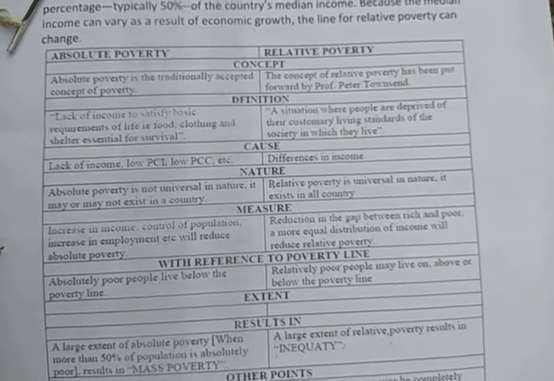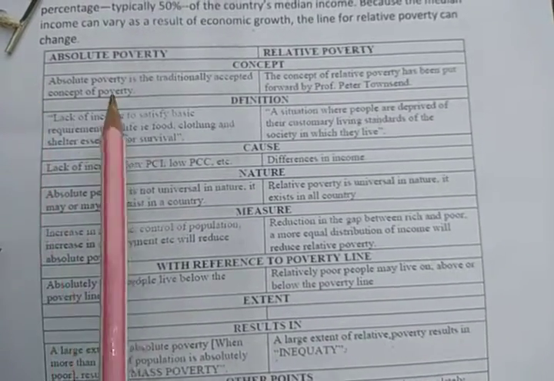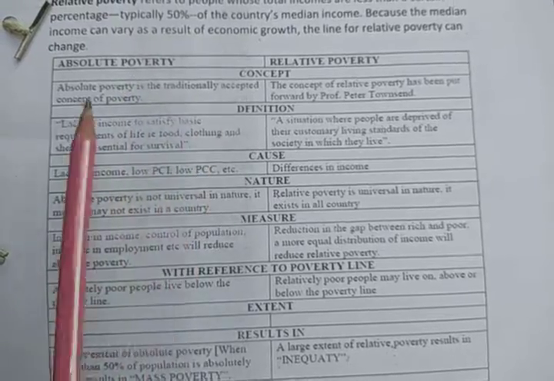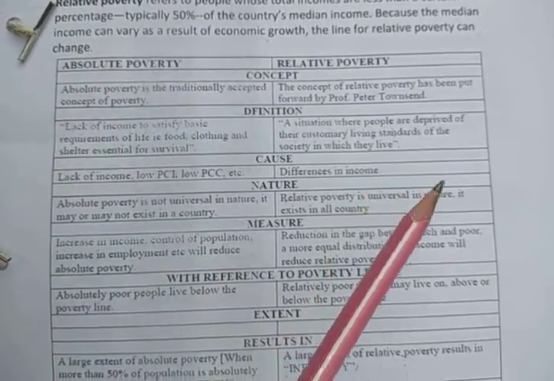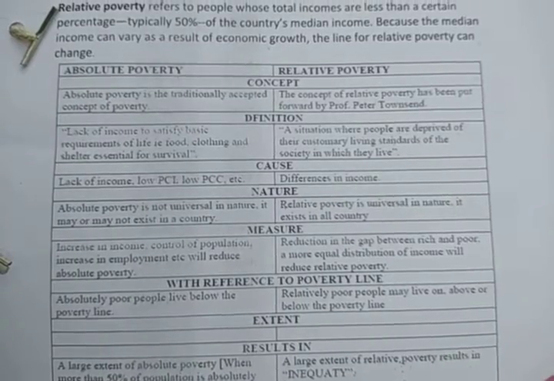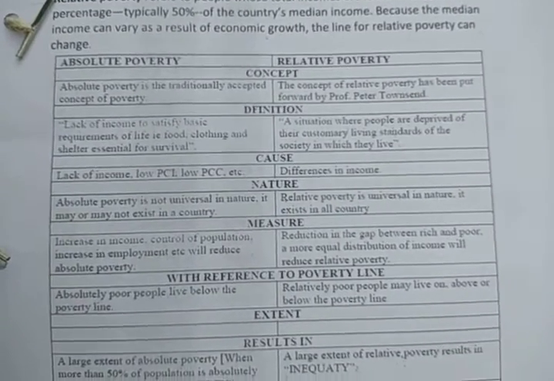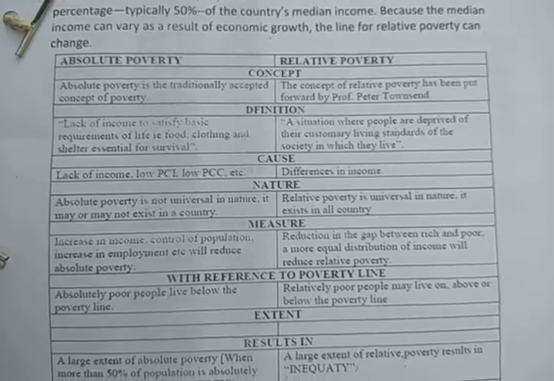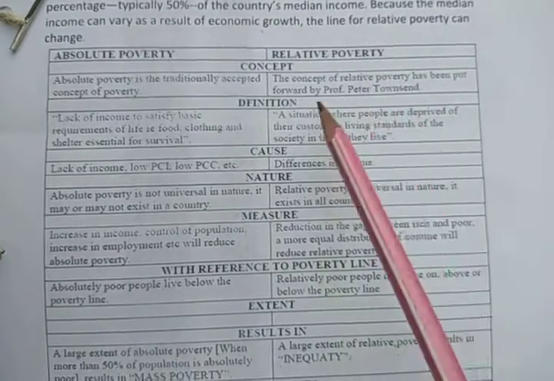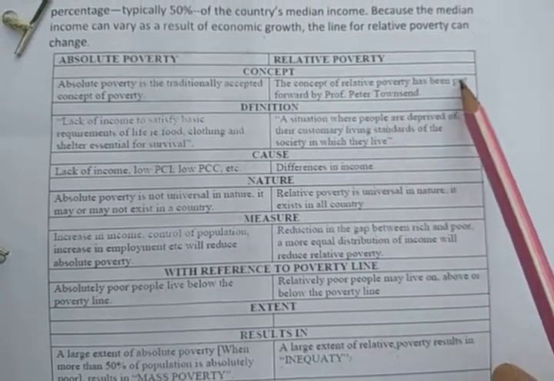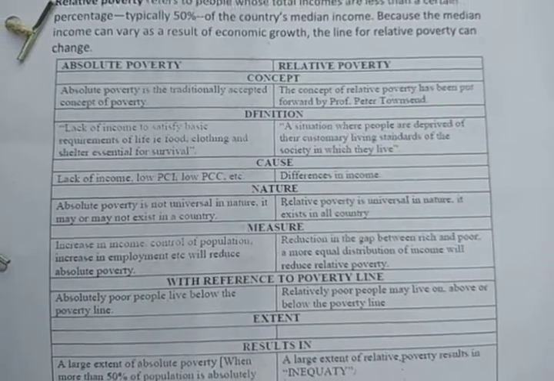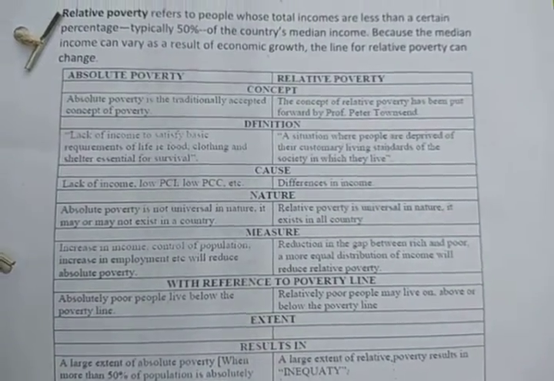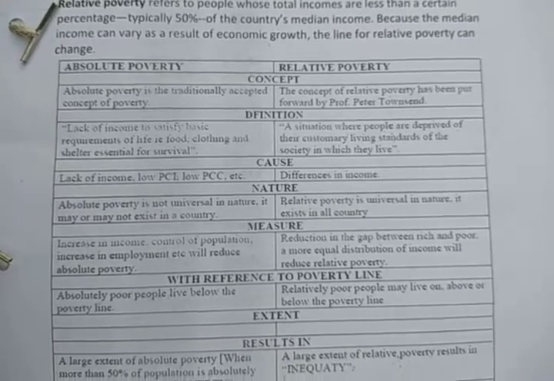Let us go through the difference between absolute poverty and relative poverty. That will make the concept very clear. First, absolute poverty is the traditionally accepted concept of poverty. That is something we have traditionally accepted, that if someone doesn't have money and education resources, then that is poor. The concept of relative poverty has been put forward by Professor Peter Townsend. So that is a new concept that has been introduced by Professor Peter.